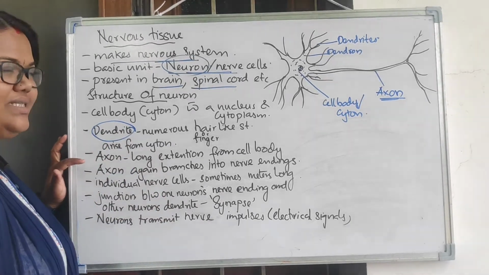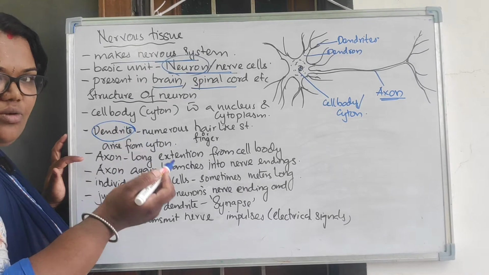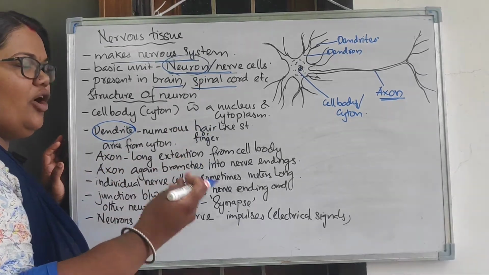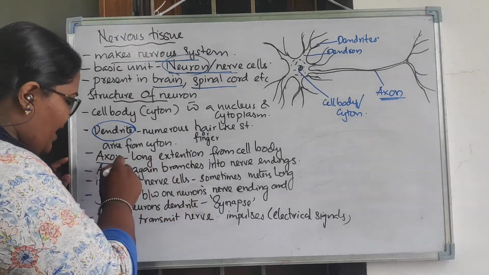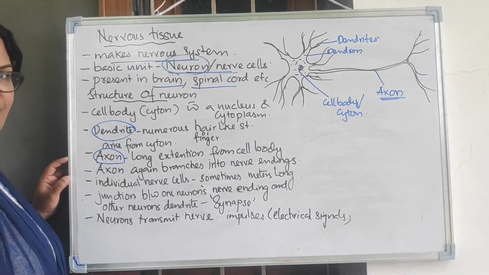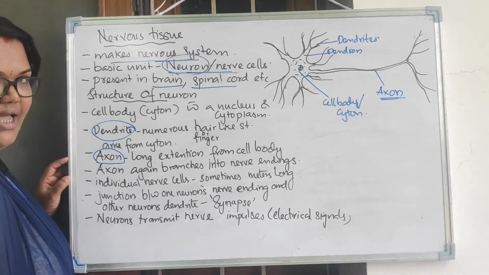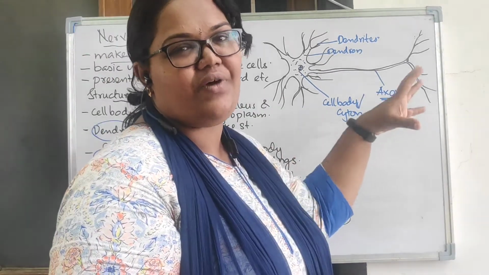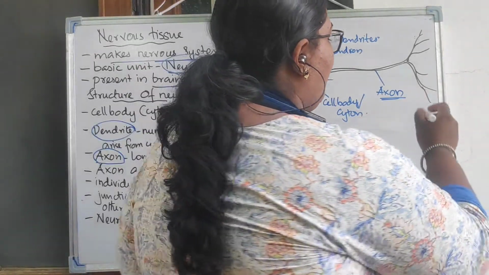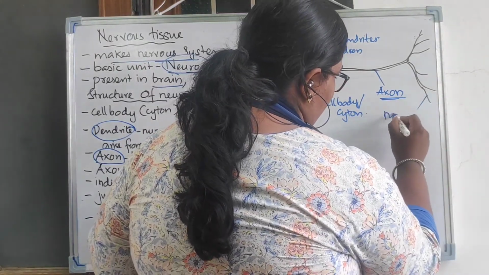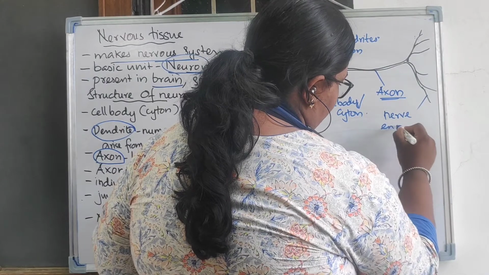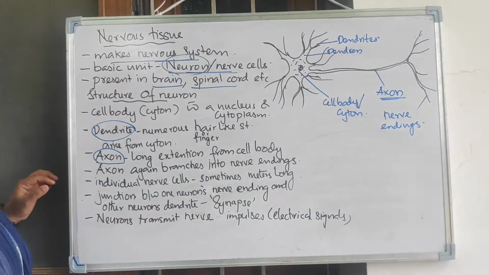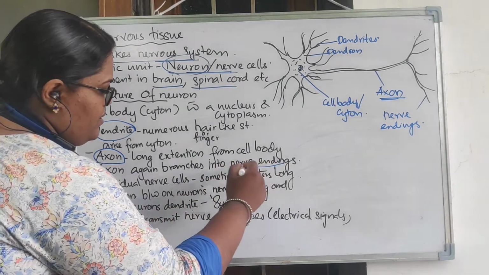Now the longest extension, among the finger-like projections, there are so many. तो उसमें से सबसे बड़ा lengthy, long finger-like projection हम बोलते हैं axon. The long extension from the cell body or the cyton is called the axon. And this axon again branches into finer branches, and these branches are called the nerve endings.